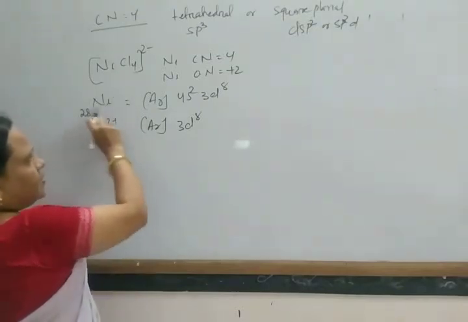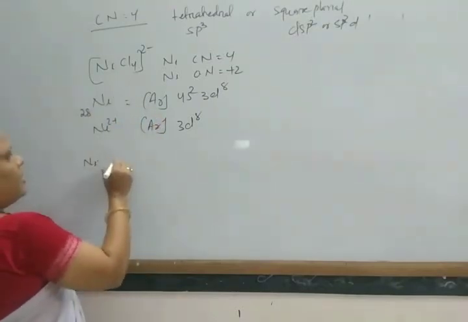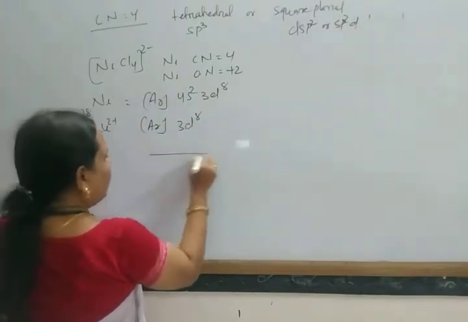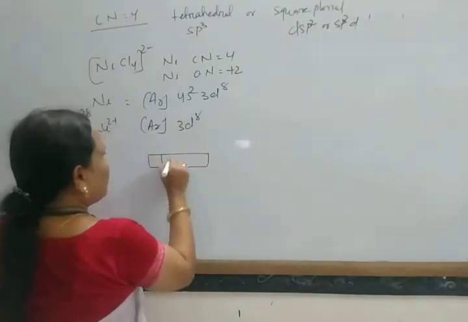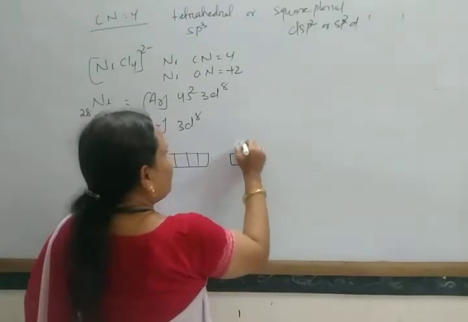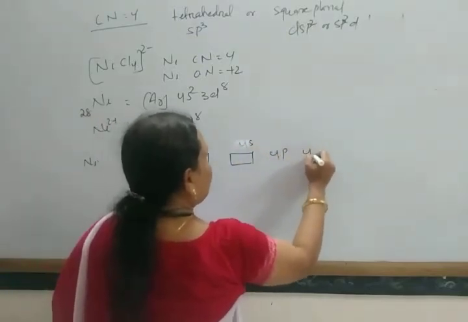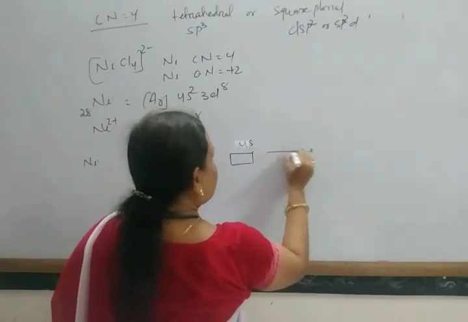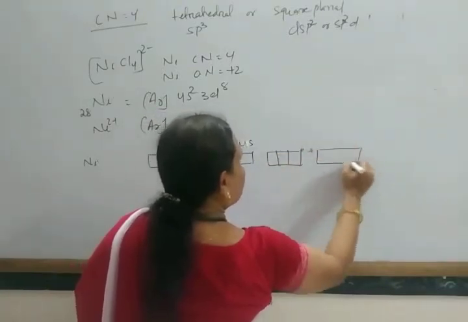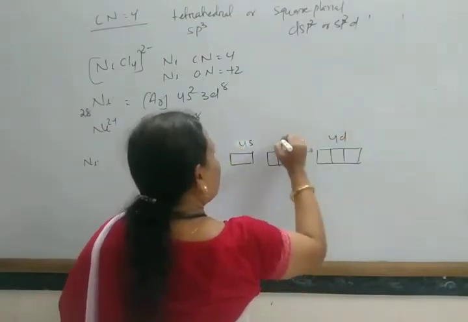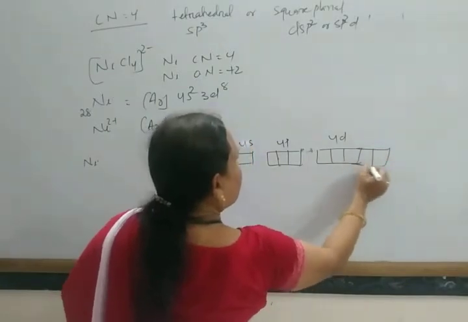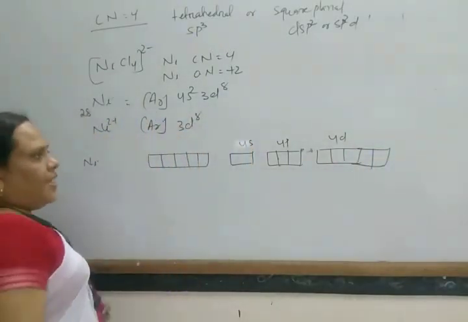When we arrange nickel in its box diagram, this is for 3d, 1 2 3 4 5 orbitals in d, and this is for 4s, 4p and 4d.